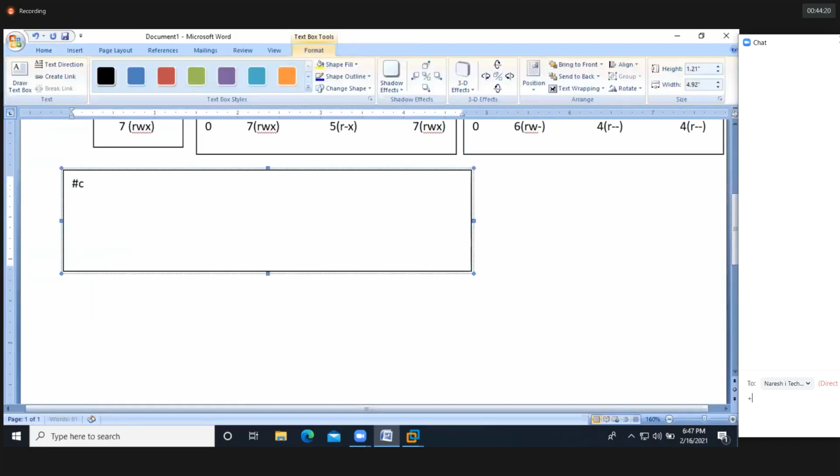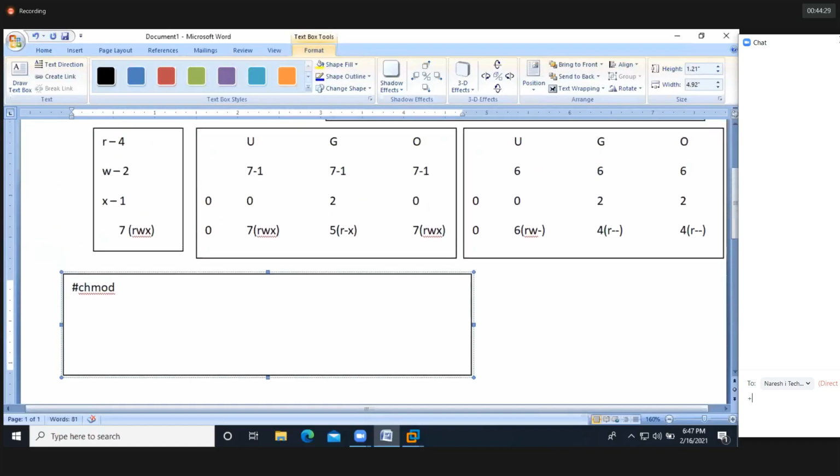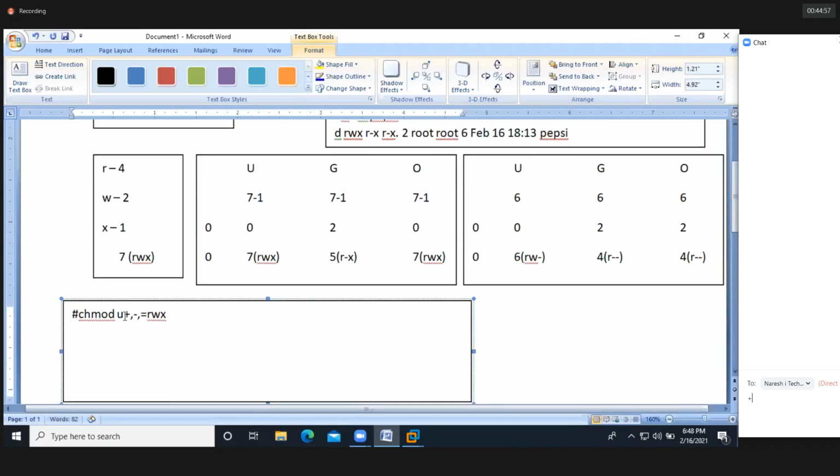So let's see here. chmod is a command to change the permissions for existing files. Okay. So how we need to provide the permission for existing files as well as directories, we'll see. chmod is a command, and then u means user. Operators we should use: plus, minus, equal to, and permissions will have rwx. This is the syntax, guys. I'm adding w permission for user, u plus w.